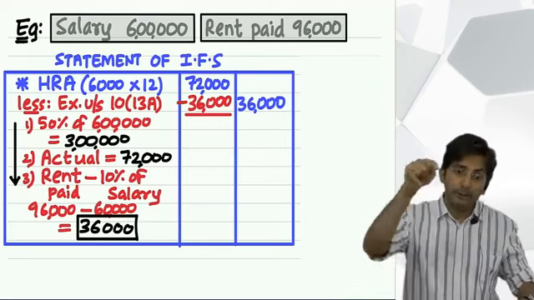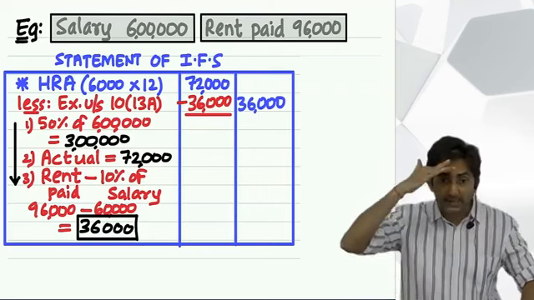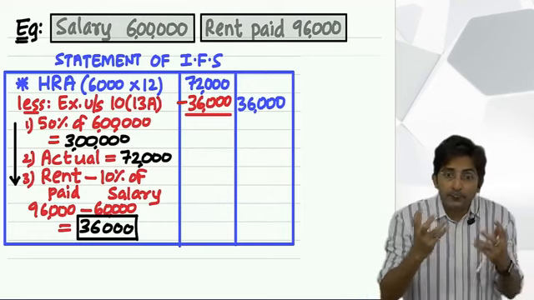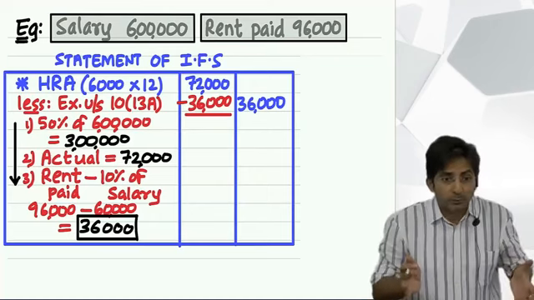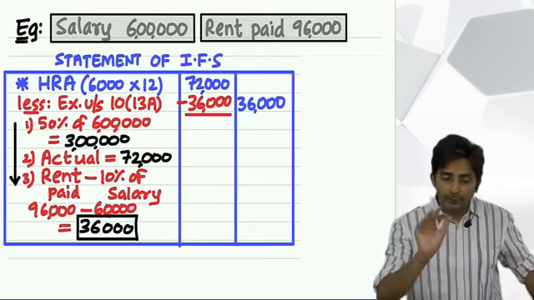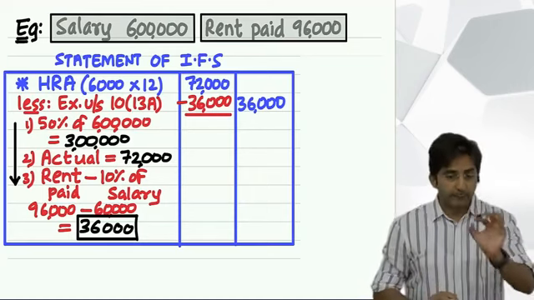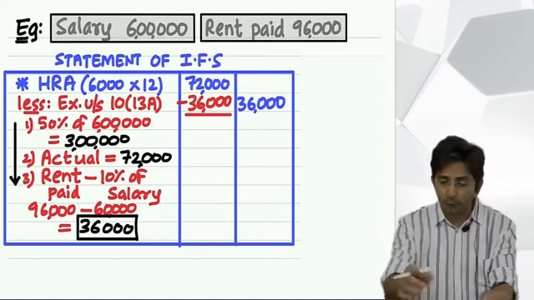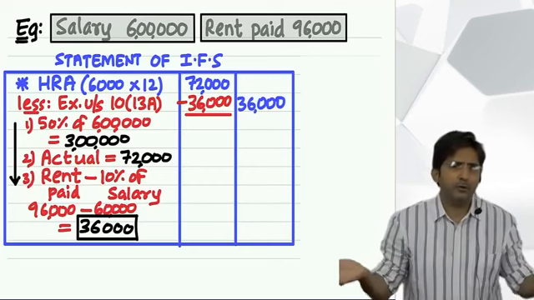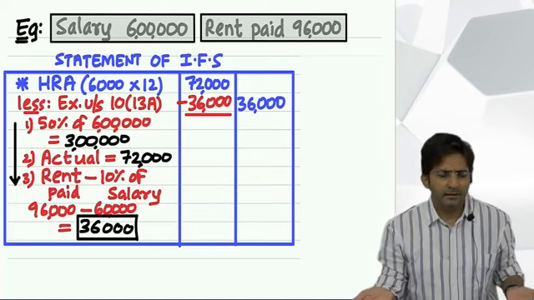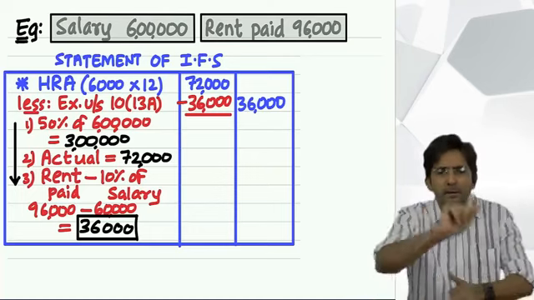But people who don't have their own house have to stay in a rented house. Do you agree that rent is a burden? Yes. So government is feeling your burden. Oh my God, you don't have a house, you have to stay in a rented house. So rent is a burden. But you know, rent is a burden when you have to pay so much rent. If you have to shell out 10% of your salary on rent, it is not a big deal. God has not given you your own house, you have to pay rent, and if you have to pay up to 10% of salary only, then it is not a burden.